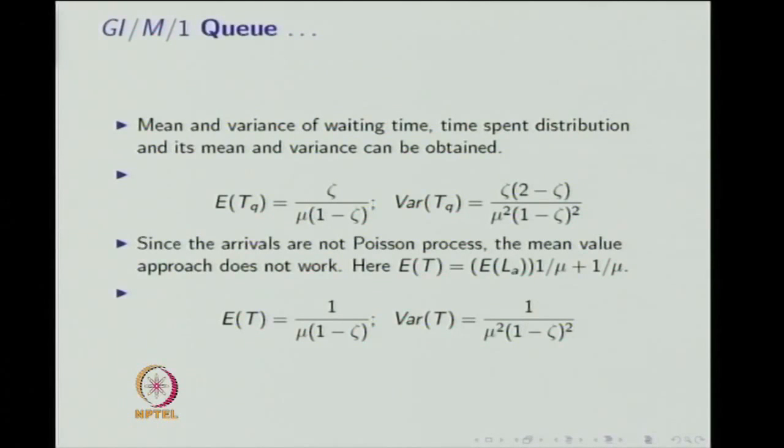The mean and variance of waiting time, the time spent distribution, and its mean and variance can be obtained. Once we know the limiting distribution at the arrival epochs as well as the waiting time distribution, you can find the mean and variance of waiting time.